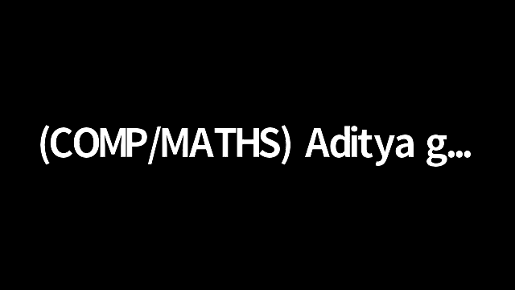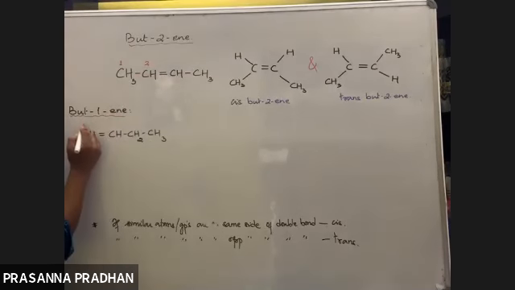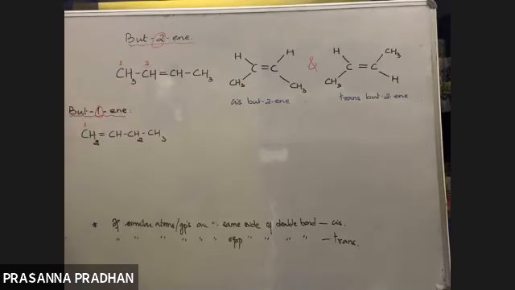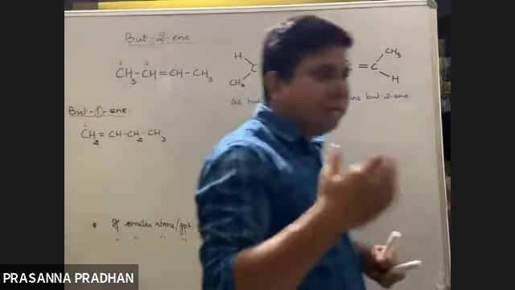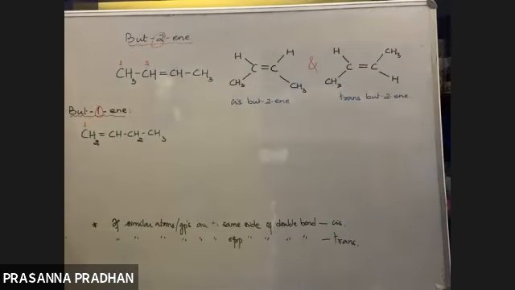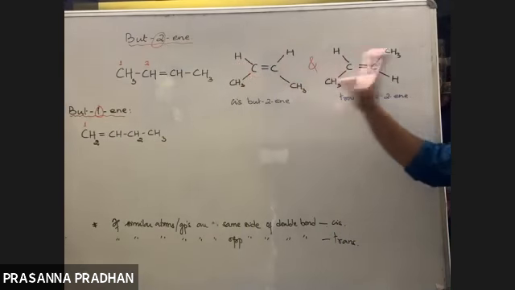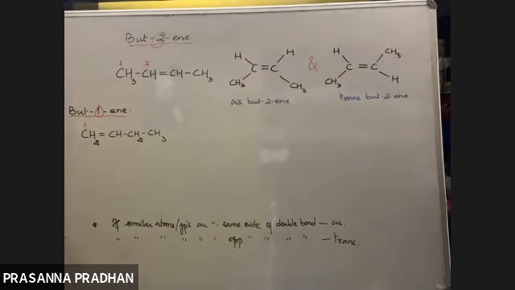Here the double bond starts at number 2 carbon. Here the double bond starts at number 1 carbon. But-1-ene: the double bond is starting at number 1. But-2-ene means the double bond is starting from number 2. So they differ in the position of the double bond. So but-1-ene and but-2-ene are position isomers. Out of these, but-2-ene exhibits geometrical isomerism, cis and trans isomerism.